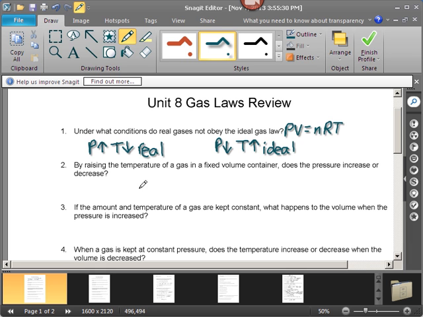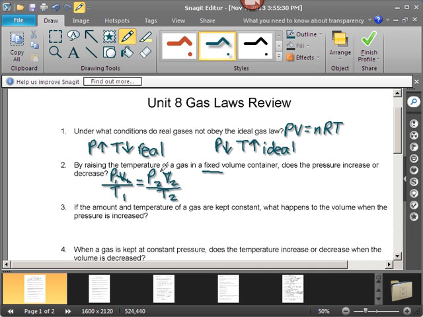By raising the temperature of a gas in a fixed volume container, that word fixed means you've got some sort of hard container like a metal tank. Does the pressure increase or decrease? So if the volume is the same, essentially what we've got is P1, V1, T1, or combined gas law, P2, V2, T2.